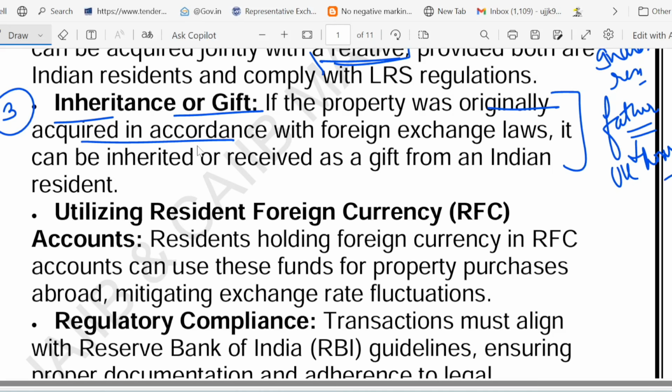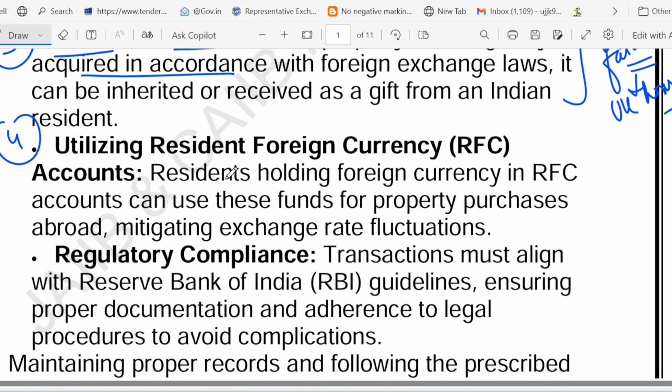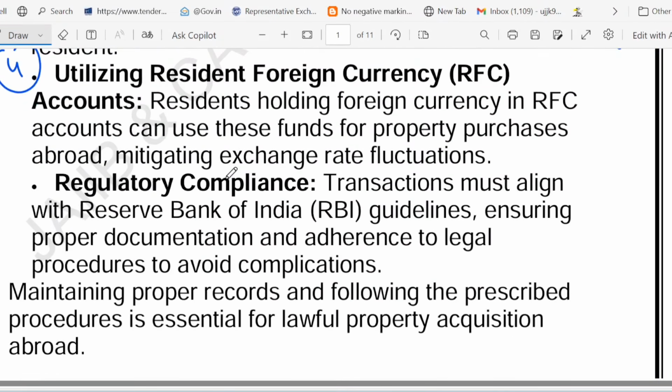Then comes using an RFC account. Using an RFC account also you can acquire assets abroad. RFC you are familiar with, we have covered it in the previous lecture. What is RFC? If you have lived abroad and earned foreign income, like an NRI returning to India, you can keep funds in an RFC account. The benefit is that you can use this foreign currency account to buy property. No exchange rate worry because it is in foreign currency, so no need to worry about exchange rate fluctuation.